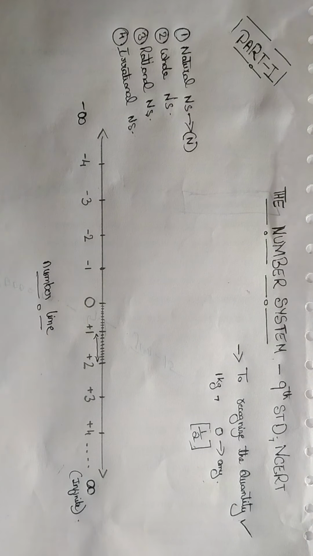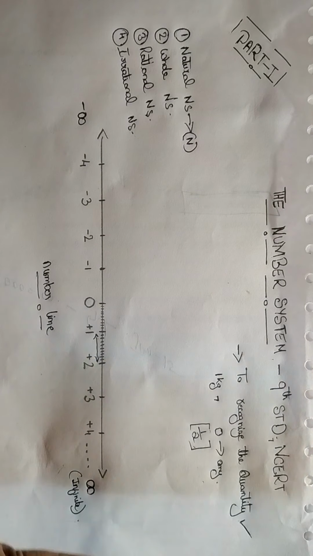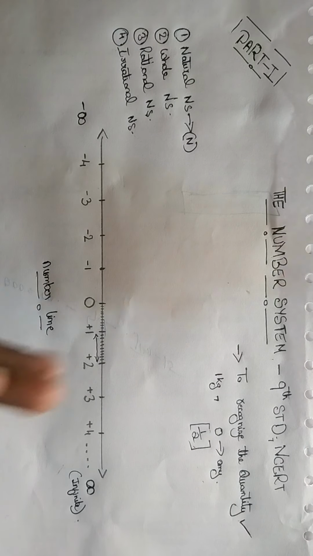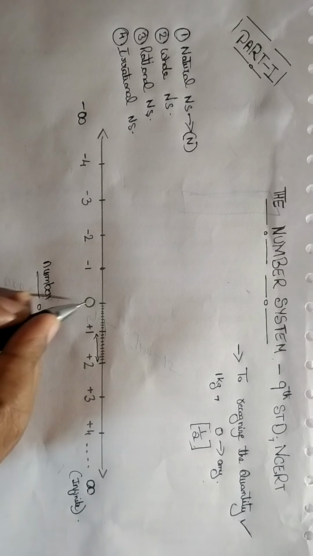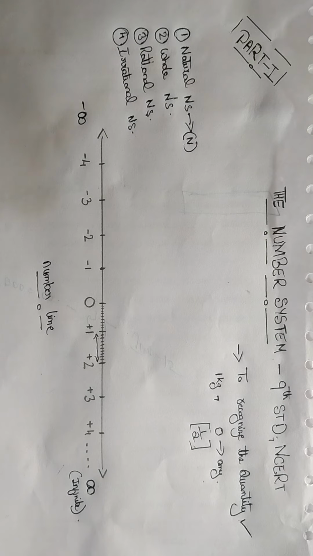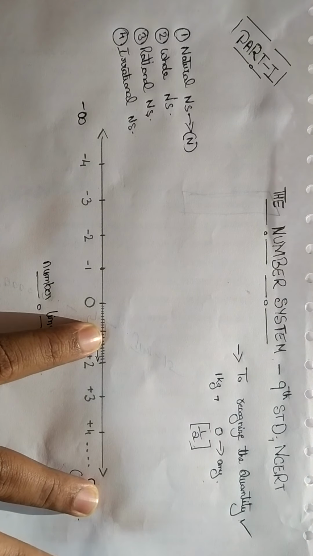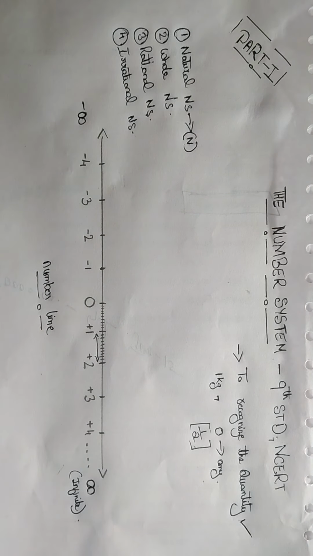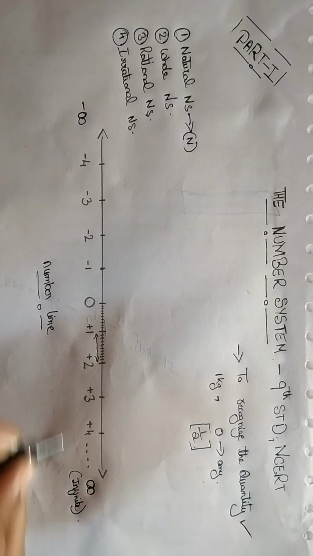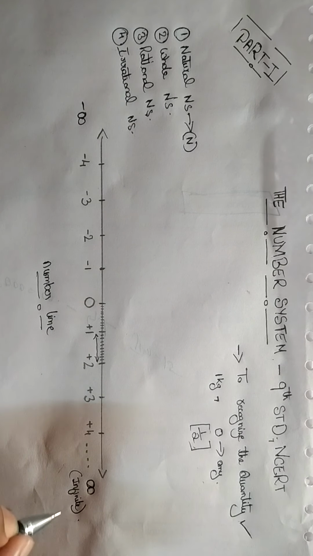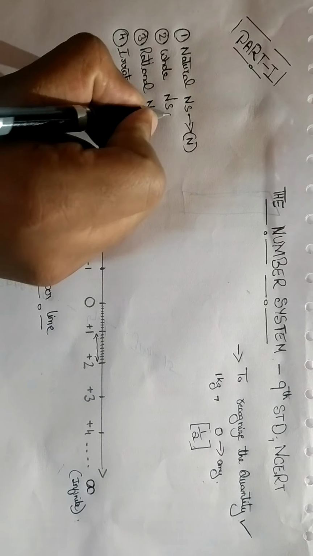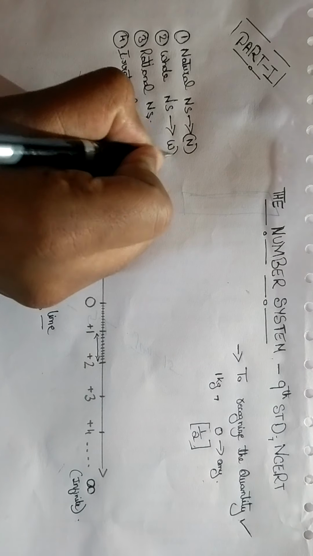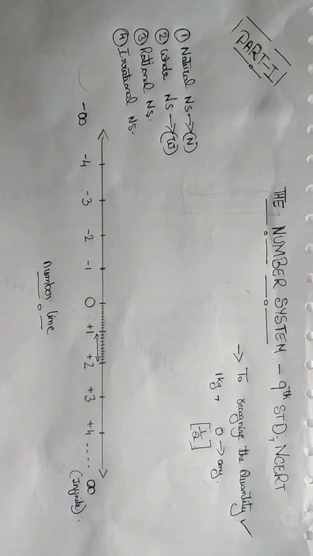If we start from 0 for the natural numbers, that is, including 0, the same natural number system with 0 is the whole number system. 0 to positive infinite, 0, 1, 2, 3, 4, 5, 6, is the whole number system, and it is represented with the symbol W. Please remember, you should never forget this.